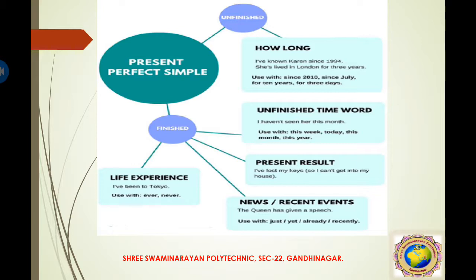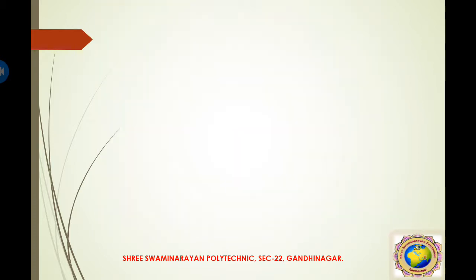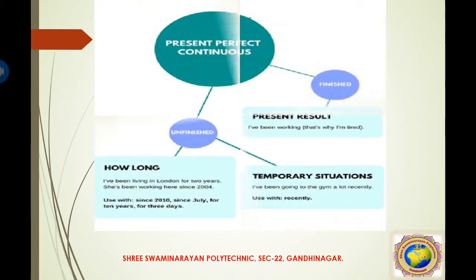Okay, so I think it's very easy to understand and clarify the sentence to identify which type of tense is there. And our last one is the present perfect continuous. So same way here is the finished and unfinished verb. The finished means present result. So I have been working, that's why I am tired. So this is called present perfect continuous form.